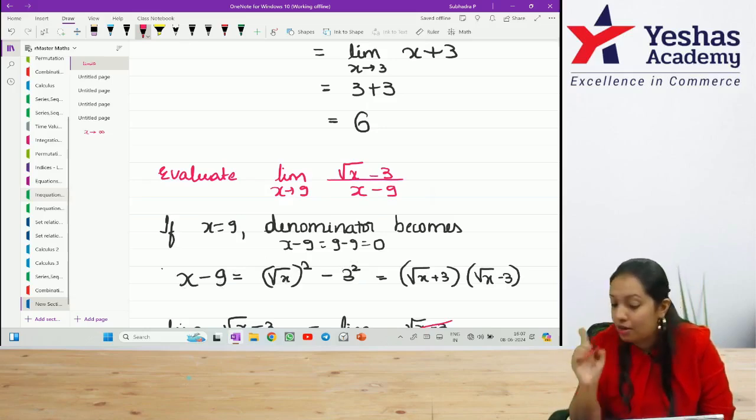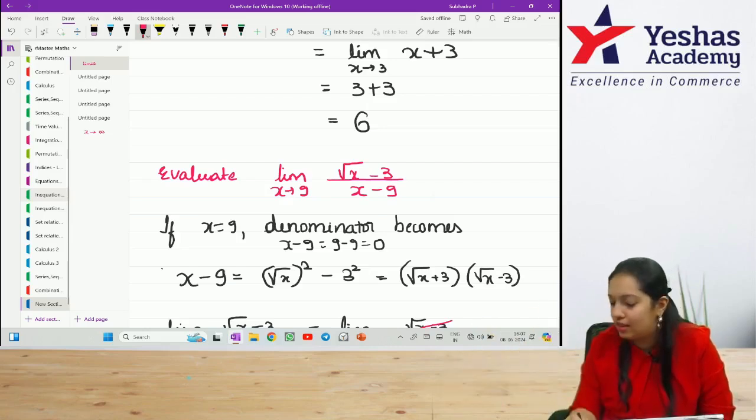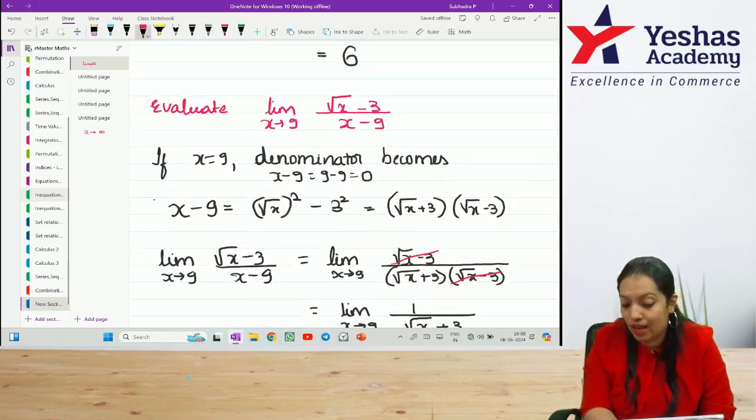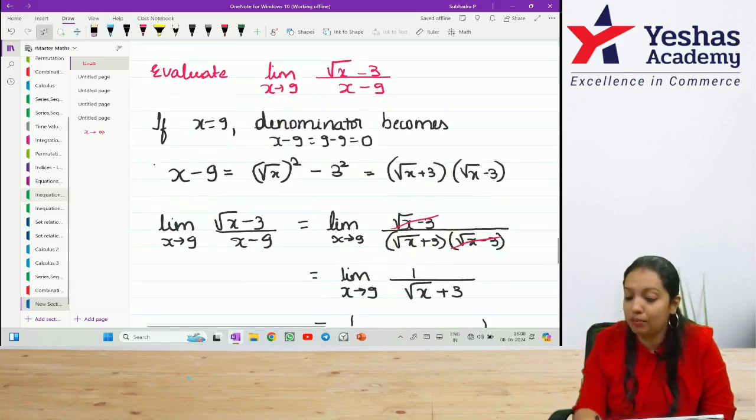Is this clear? Why did I make it in this format? Same way, a square minus b square, a plus b into a minus b. So root x plus 3, root x minus 3. Why did I take specifically this format? Because I know the numerator and denominator have root x minus 3, I can cancel it off. So in the next step, I am changing the denominator as root x plus 3, root x minus 3, cancelling the numerator and denominator. I am left with 1 divided by root x plus 3.